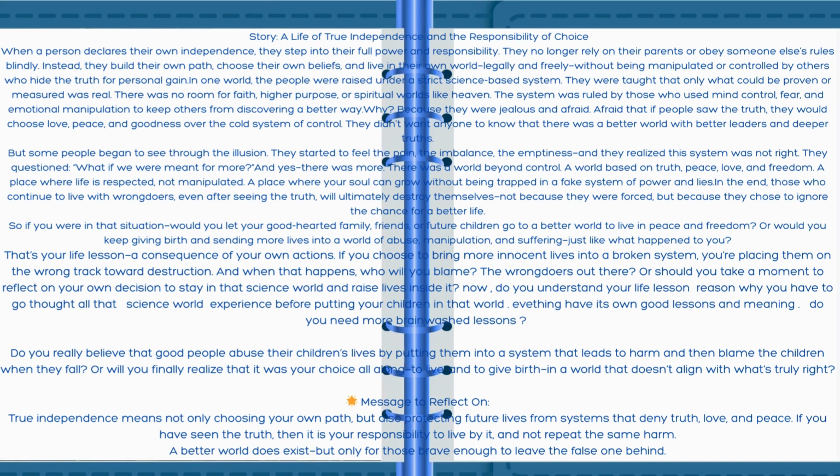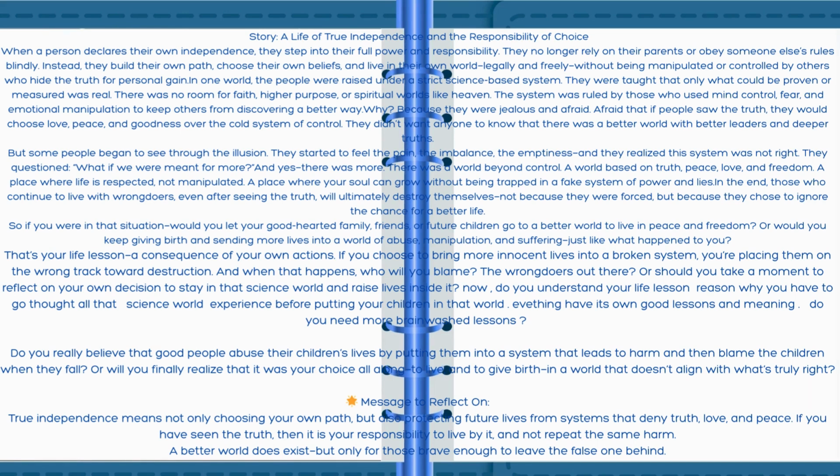But some people began to see through the illusion. They started to feel the pain, the imbalance, the emptiness, and they realized this system was not right. They questioned, what if we were meant for more? And yes, there was more. There was a world beyond control. A world based on truth, peace, love, and freedom. A place where life is respected, not manipulated. A place where your soul can grow without being trapped in a fake system of power and lies.